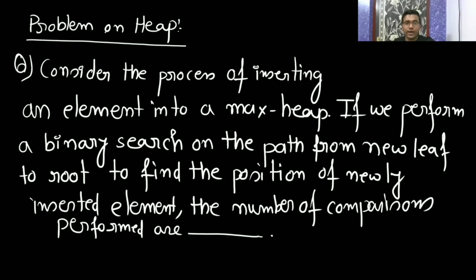So I am writing, you write. Here I am just saying you to find the position. If we perform a binary search on the path from new leaf to root to find the position of a newly inserted element, I am saying you to find the position. I am not saying to do the insertion. The number of comparisons performed, so how many comparisons you are going to perform, that I am asking you. I am not saying that you insert there.